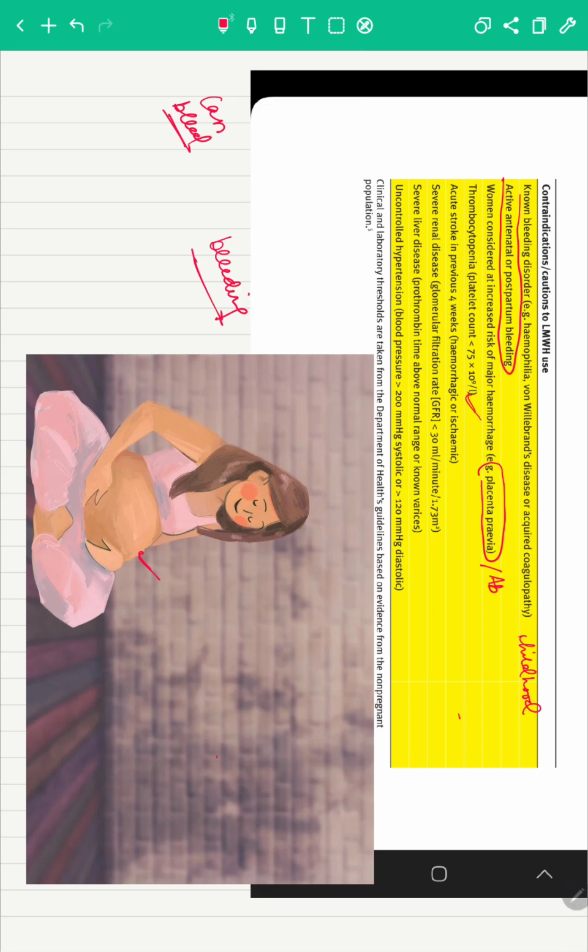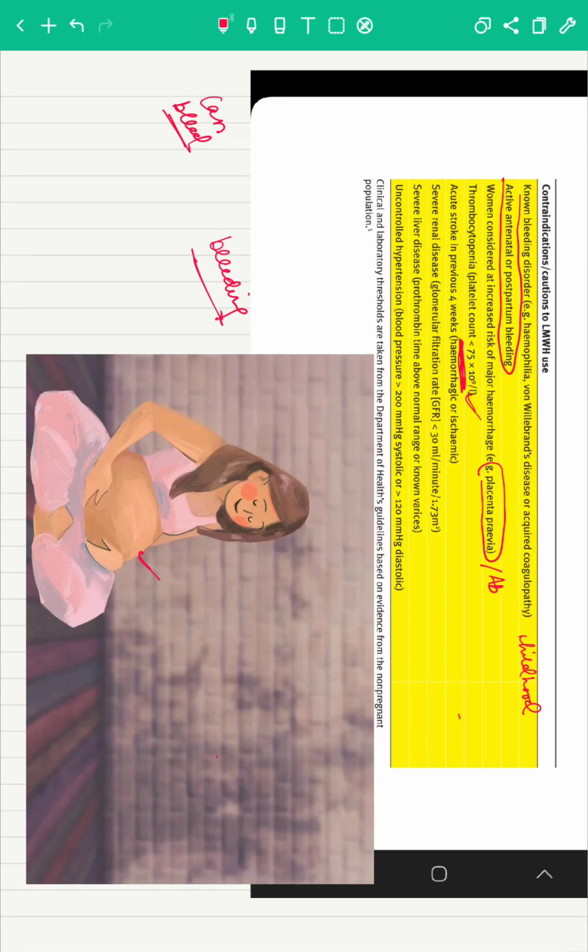Another important factor in pregnancy is thrombocytopenia. The platelet count tends to fall. So, again, she has a tendency to bleed. Now, the platelet count falls so much that it is less than 75,000. That means, again, she has a tendency to bleed. So, this dog can bite and cause bleeding. So, we will be aware of the dog.